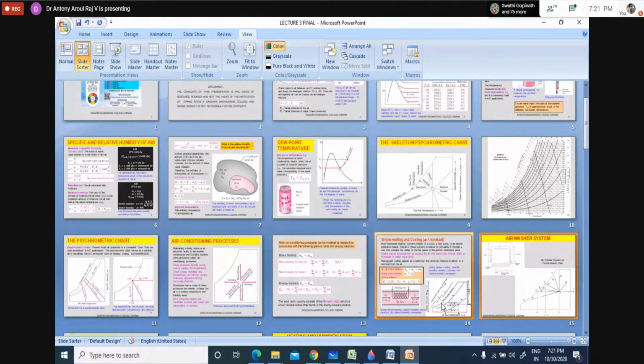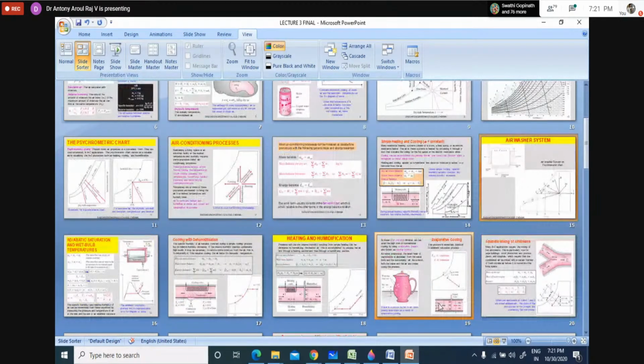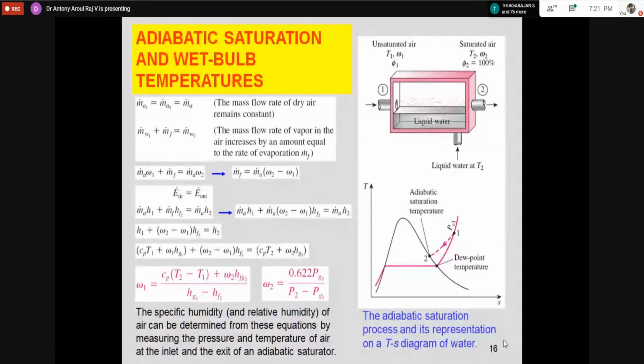Okay, so we have seen about the washer. Now it will be easy for you to know what the adiabatic saturation process is. If, at constant wet bulb temperature, in total insulation condition, you are spraying water, the process that happens is called the adiabatic saturation process.